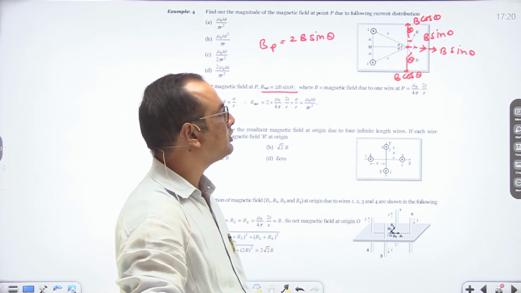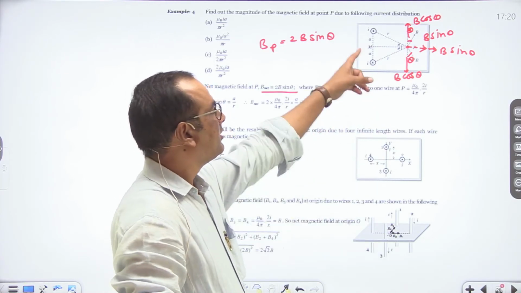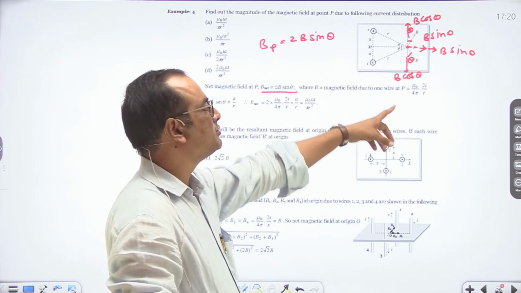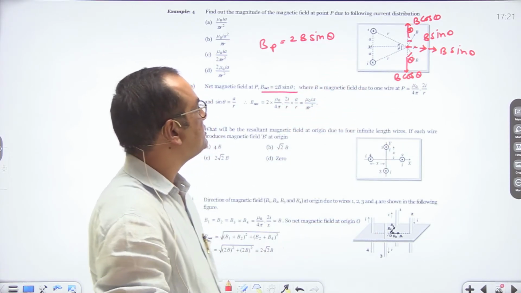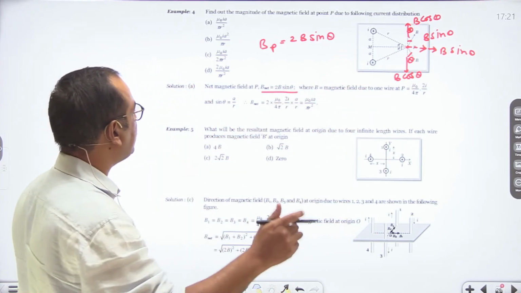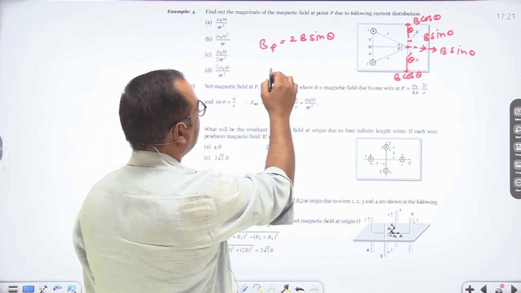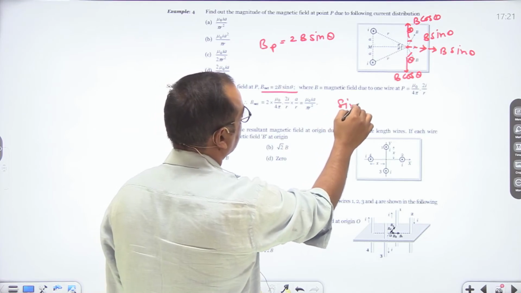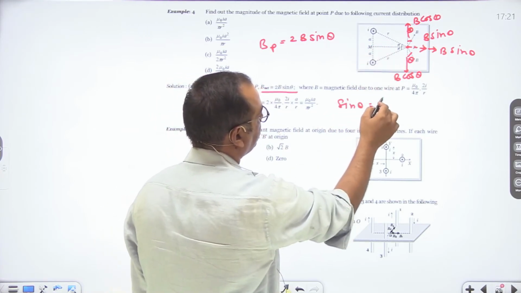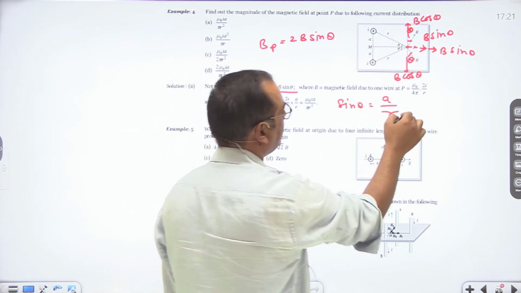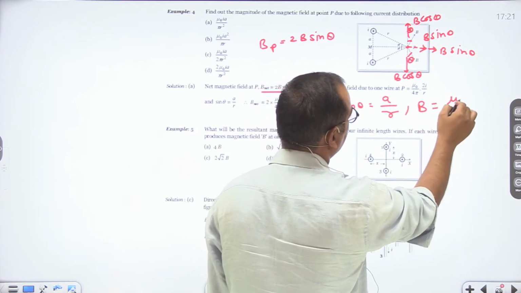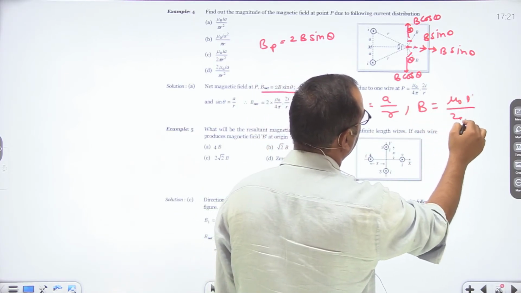Which is mu naught I upon 2 pi r. Magnetic field due to one wire is mu naught I upon 2 pi r because it is considered to be of infinite length. Sine theta can be calculated from our relation. So sine theta is A upon r. Value of B is mu naught I upon 2 pi r.